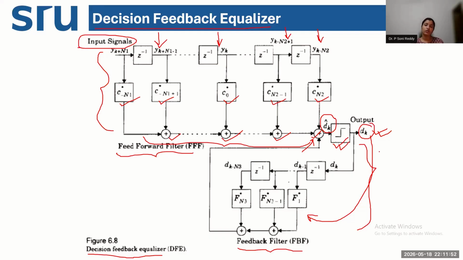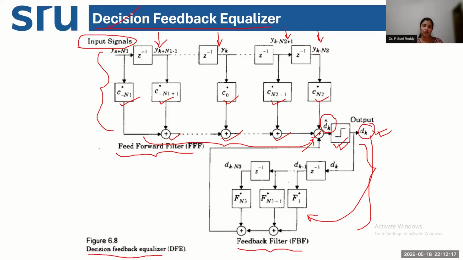So here we are utilizing the past decision, and we are feeding it back to estimate the intersymbol interference of the current symbol. The entire sequence of the transmit is being used here for estimation in the nonlinear equalizer, which is your decision feedback equalizer.